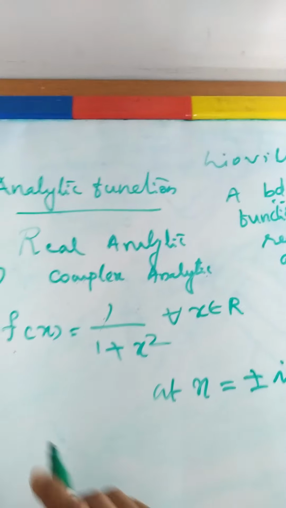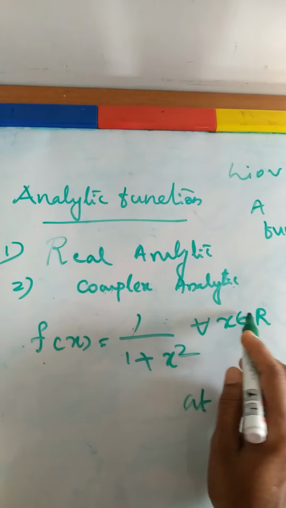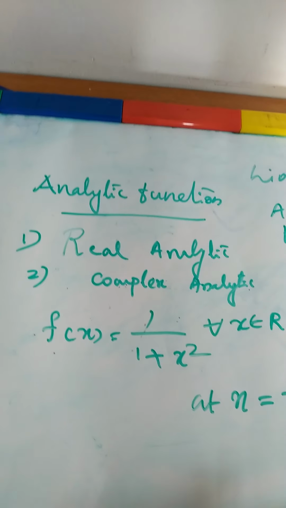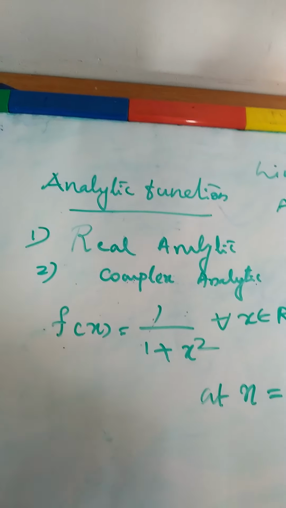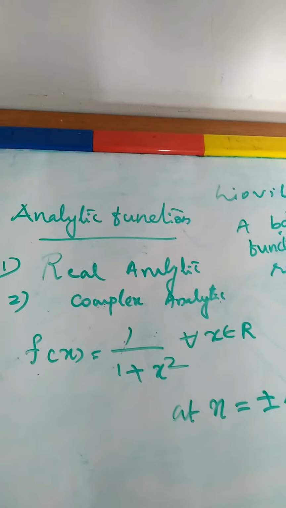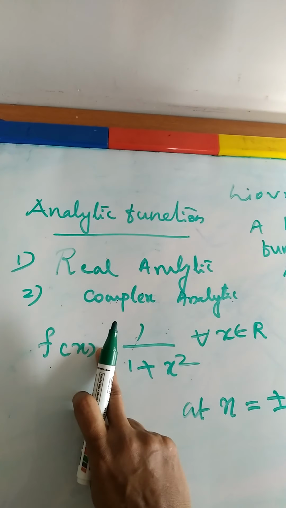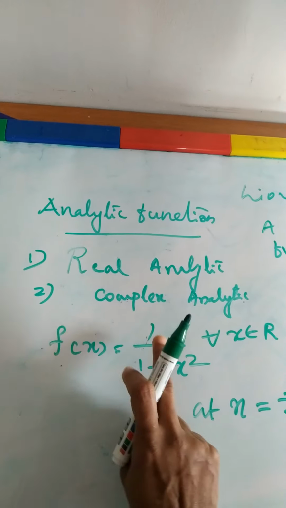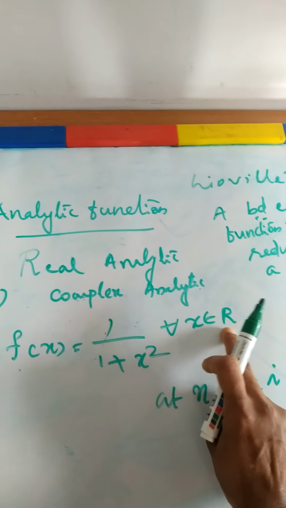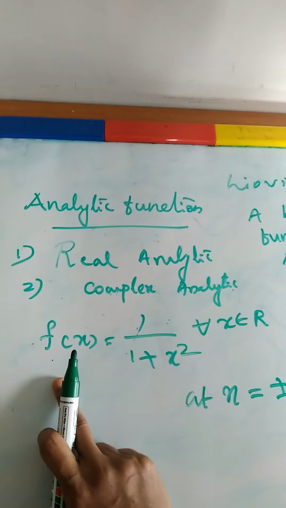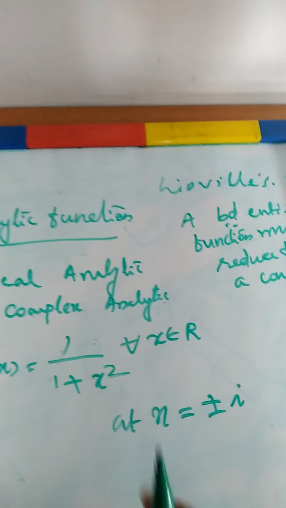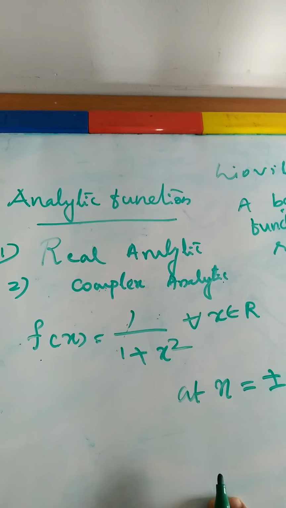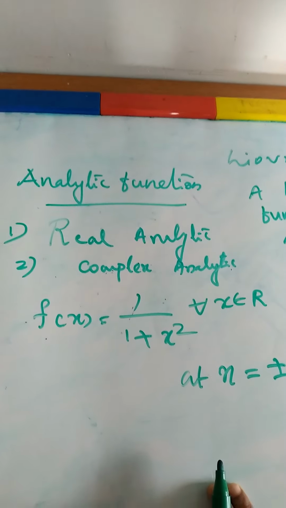So, just think about this function in the real line and in the complex plane. What will happen to this function? Is Liouville's theorem valid here? Just think about that. This is not a constant function. You know that it is bounded. It is analytic everywhere in R. So it is a bounded entire function in the real line. But what will happen to Liouville's theorem here? Is it true? No, it is not true. So there is a major difference between a real analytic and a complex analytic function.